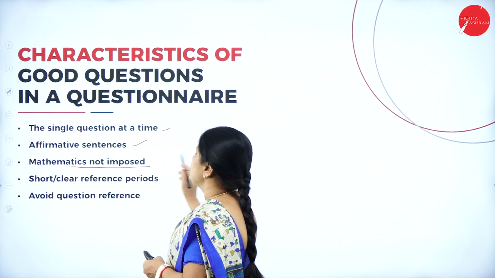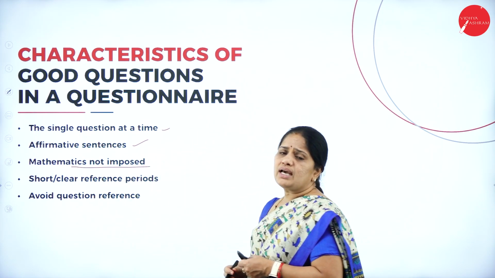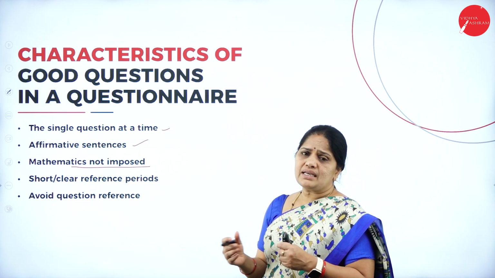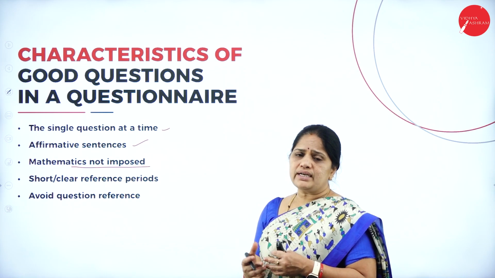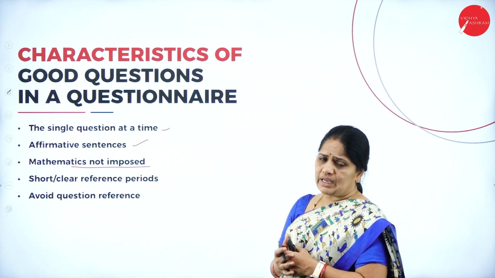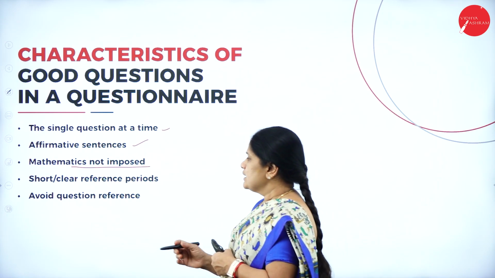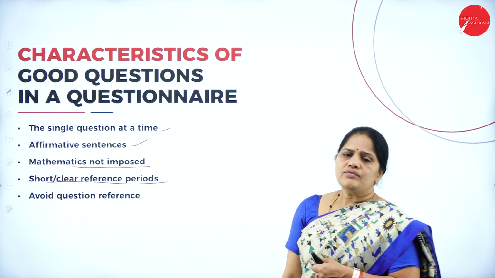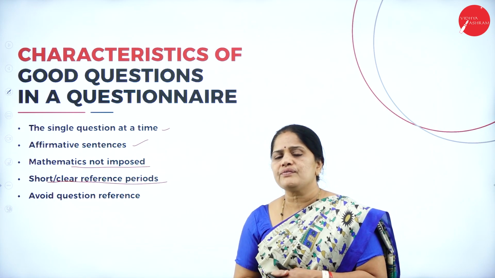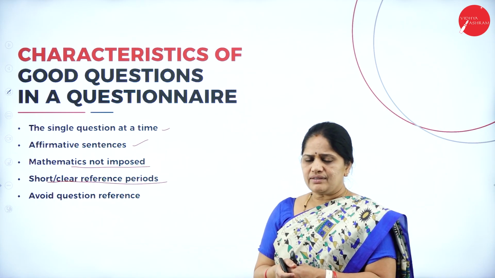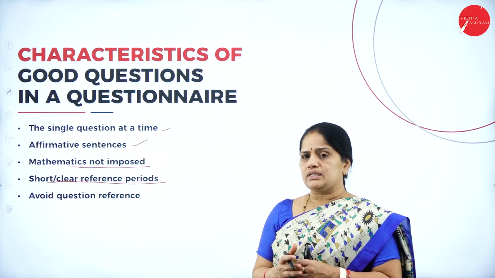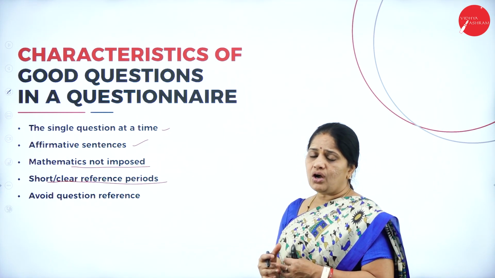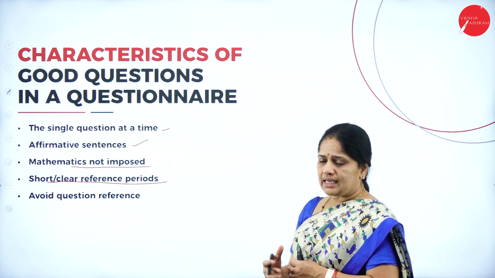Mathematics not imposed. Try to see that you don't have a lot of mathematics in the questionnaire. That means you should not be making the respondent calculate; there should not be any actual calculations in the questionnaire. Then short and clear reference periods. For example, for how long have you been making use of this brand? That will be a clear question. You are just asking him for how long he has been a brand loyal customer.